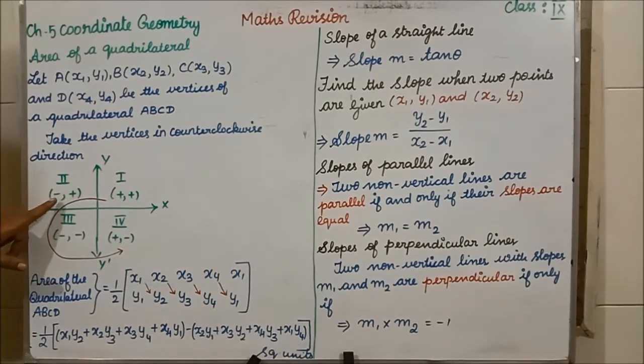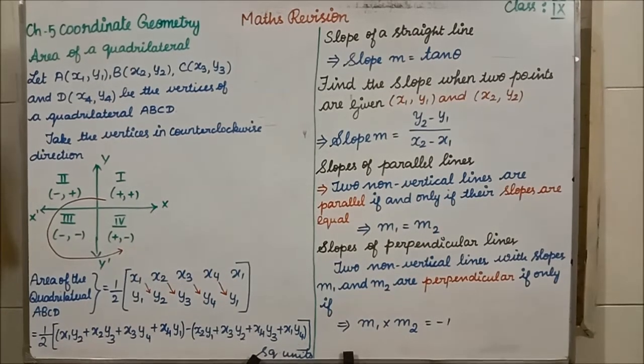If x is negative and y is positive, you have to plot it in the second quadrant. If both x and y are negative, you have to plot it in the third quadrant. If x is positive and y is negative, you have to plot it in the fourth quadrant.